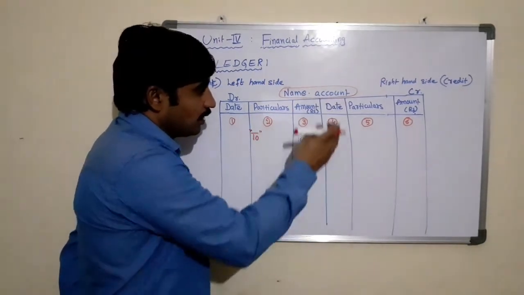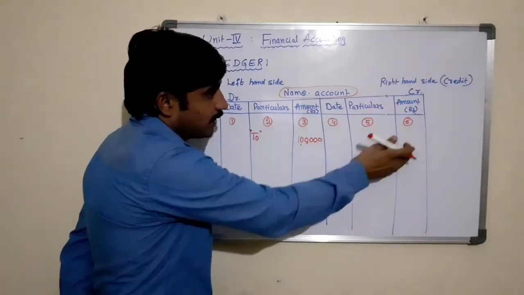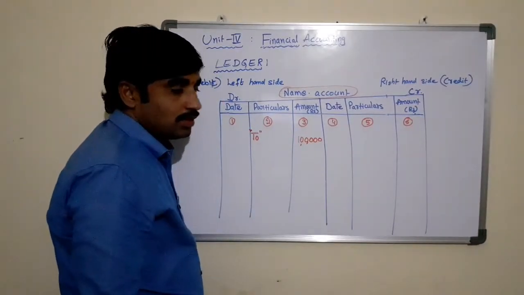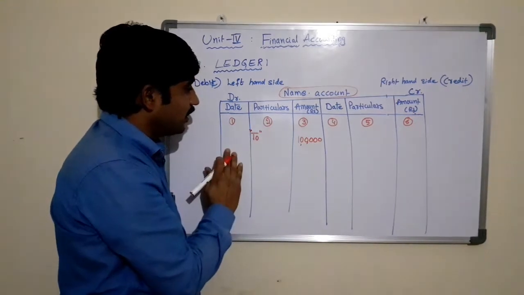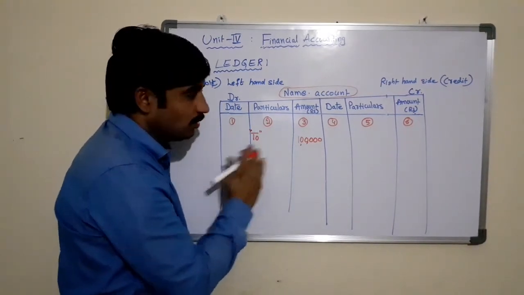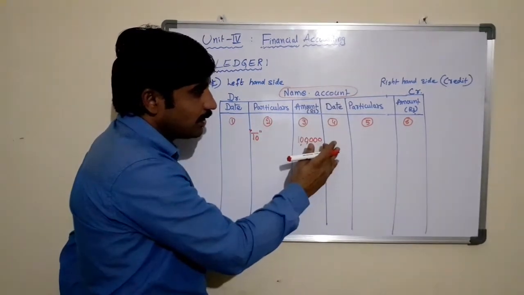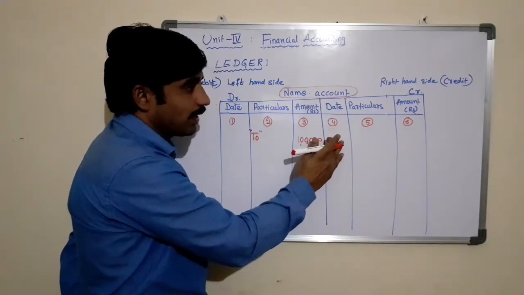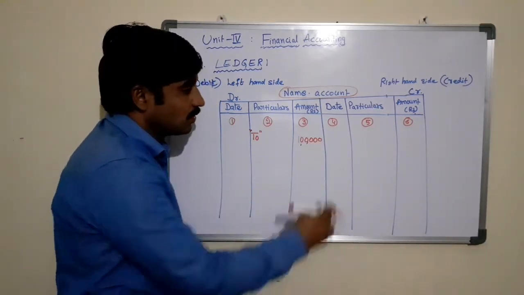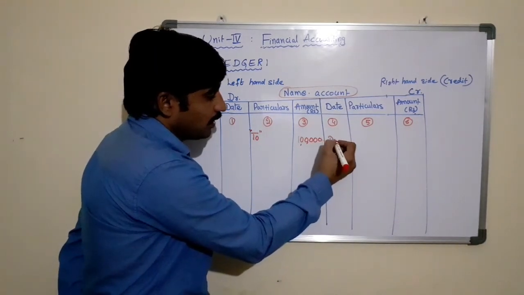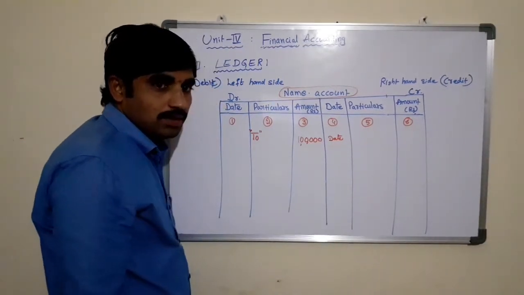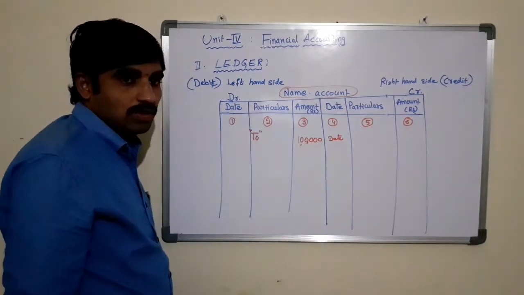In a similar manner, there are 3 columns in the credit side of the account, that is date, particulars, and amount. Right. How are you writing the date of transactions? In the date column, as on the debit side of the account. Similarly, you write here the date of the transaction which we are posting in the credit side of the account, based on the journal entry.